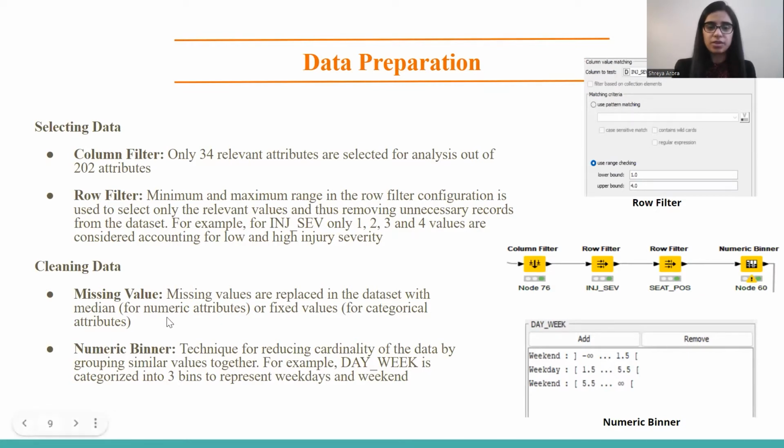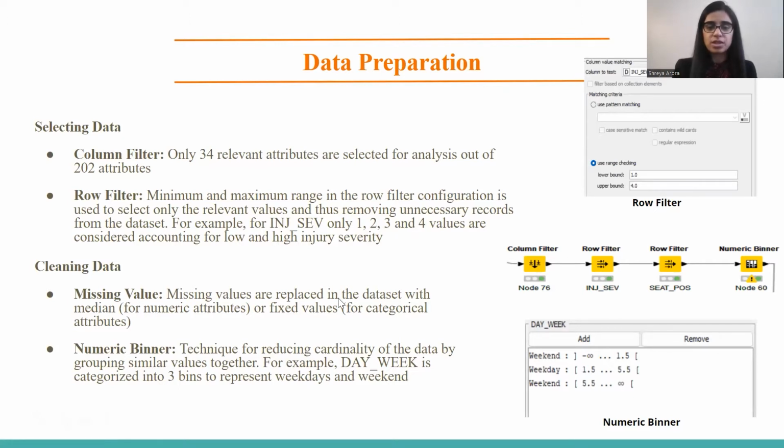So for numeric, we replaced with a median, and for nominal, we replaced with a fixed value called missing. The most important node in our project is numeric binner. We did the binning technique to reduce the cardinality of the data, which represents the uniqueness. Suppose there are many unique values in a particular column, that column is of no use in determining the